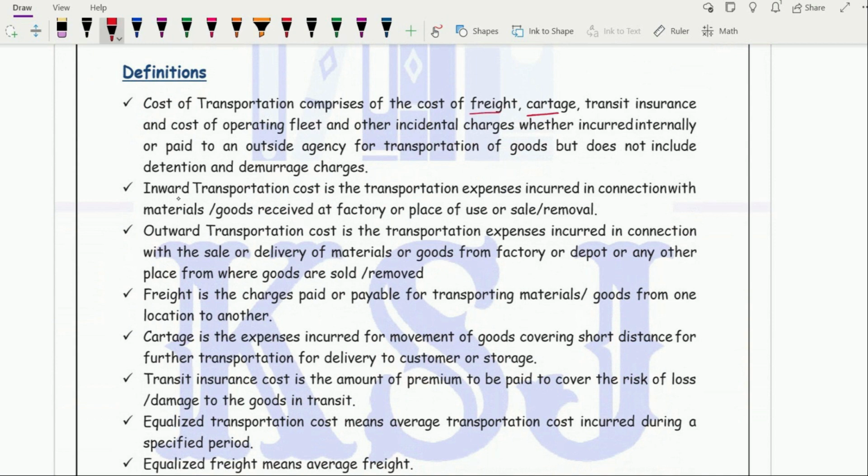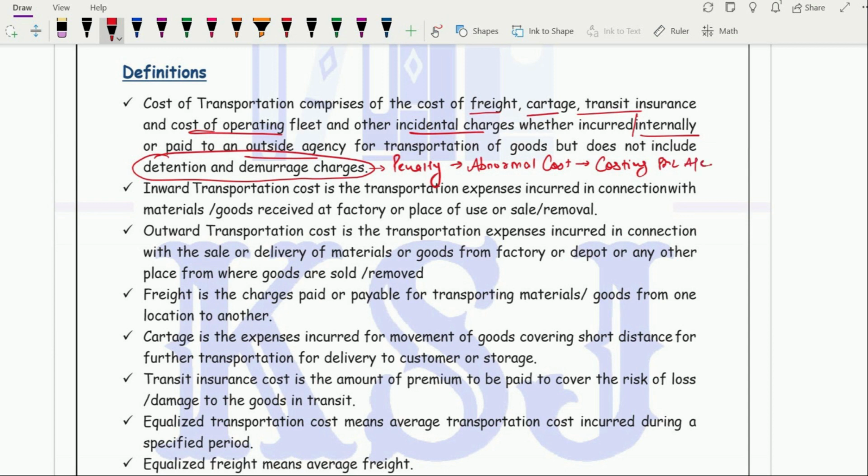It comprises the cost of freight, cartage, transit insurance, cost of operating the fleet and other incidental charges, whether incurred internally or paid to an outside agency for the transportation of goods, but does not include detention and demurrage charges. Now this is important. Why does it not include detention and demurrage charges? Because these are in the nature of penalty. Right? So what is a penalty? Whether it is a normal cost or an abnormal cost. So this is an abnormal cost. And in the whole of costing, we have studied that when there is an abnormal cost, it is to be taken directly to costing profit and loss account.